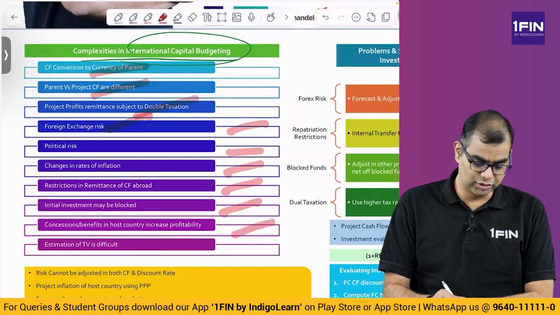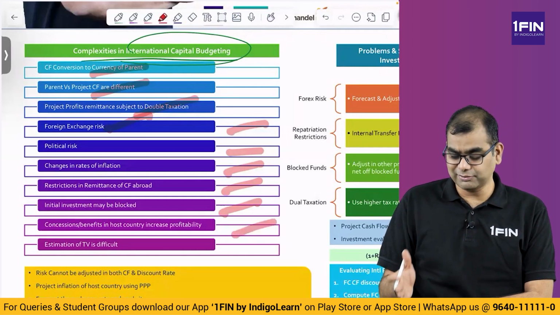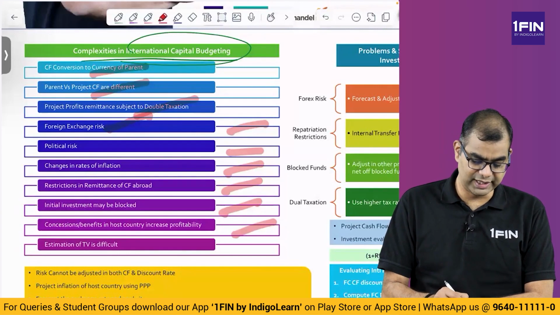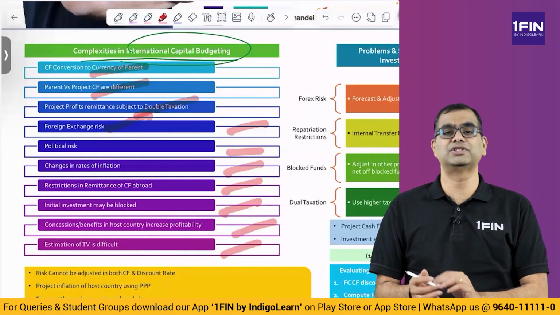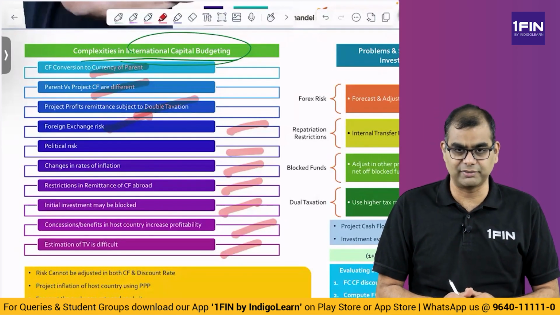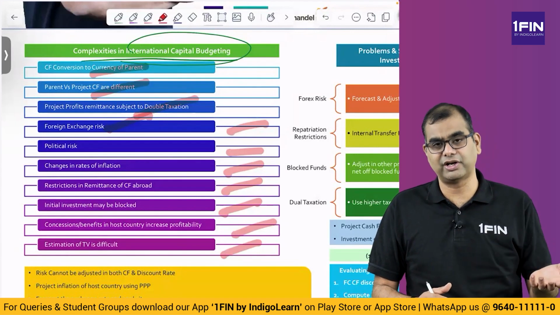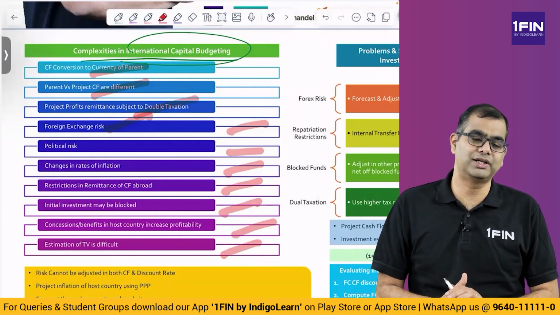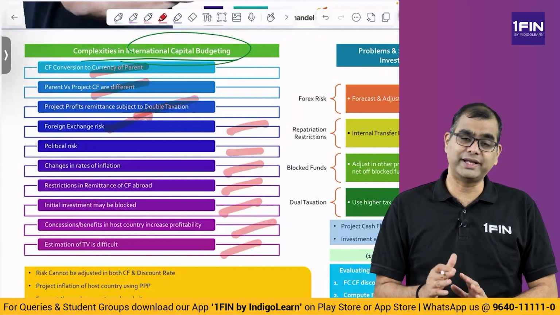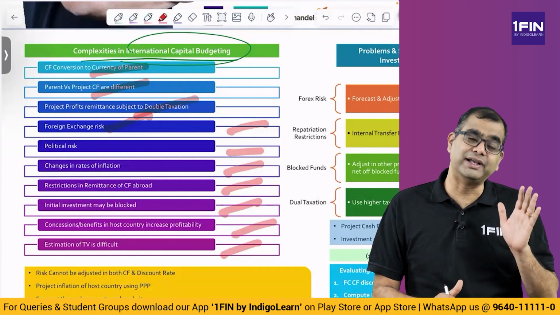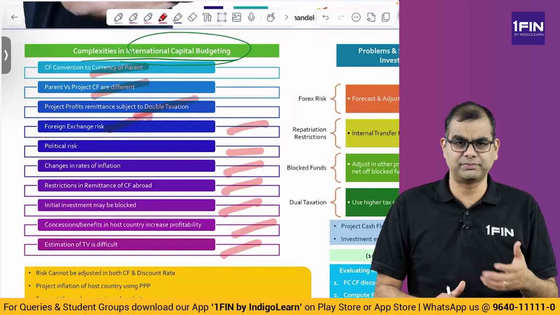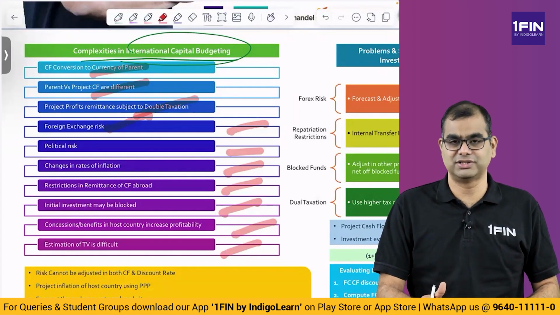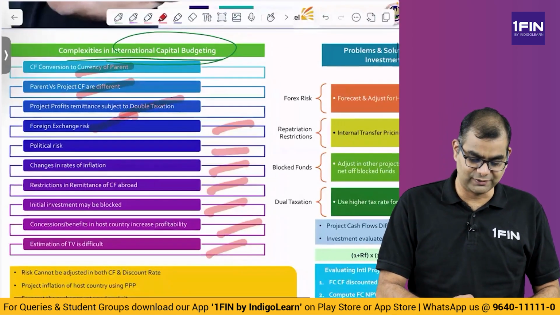Concessions in the host country increase profitability. That is, sometimes there may be subsidies given by the host country that may have an impact on profitability. And estimation of terminal value is difficult, because it is a different country altogether. How the project will survive, what will happen, we don't know how the terminal value plays out. So this is why international capital budgeting is a very, very difficult process. I have done some evaluation of projects like this in Brazil when I was in my old organization. It was genuinely a very, very tough scenario.